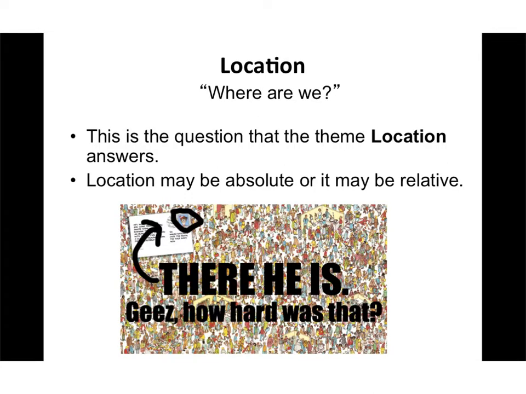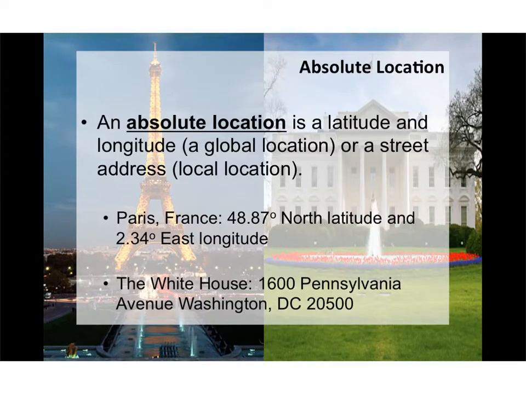The first theme of geography that we're going to learn about is location. Location answers the question, where are we? And there are 2 types of location. There's absolute location and there's relative location. The definition of absolute location is a latitude and longitude, which is a global location, or a street address, which is a local location. So some examples of absolute location.